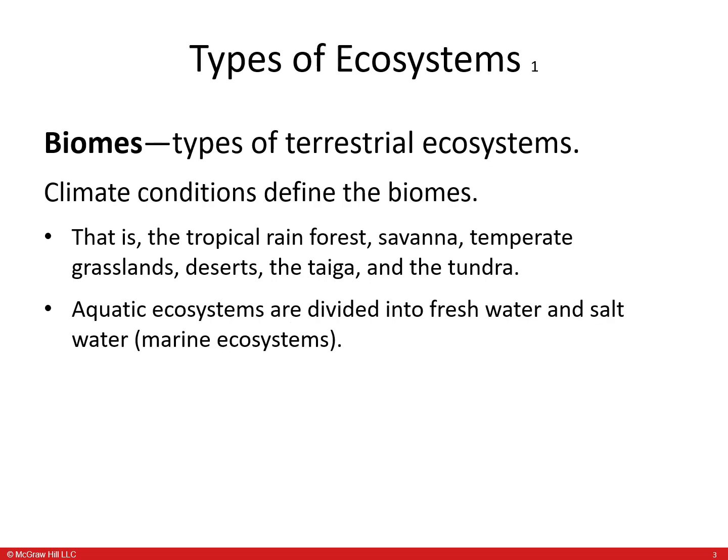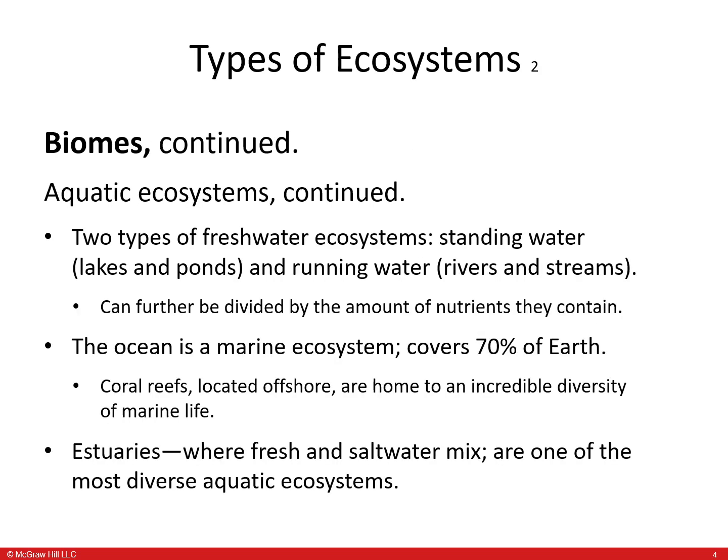Types of terrestrial ecosystems. Climate conditions define the biomes. For example, tropical rainforests, savanna, temperate grasslands, deserts, taiga, and tundra. Aquatic ecosystems are divided into freshwater and saltwater. Two types of freshwater ecosystems: standing water, such as lakes and ponds, and running water, such as rivers and streams. And these can be further divided by the amount of nutrients they contain.